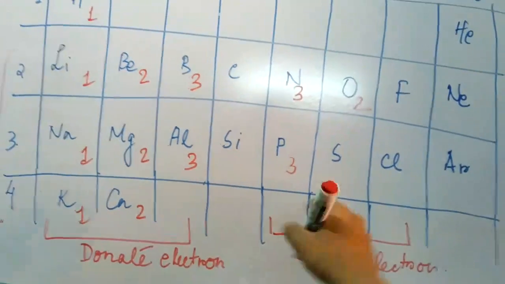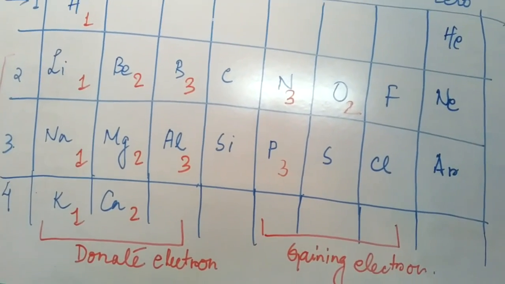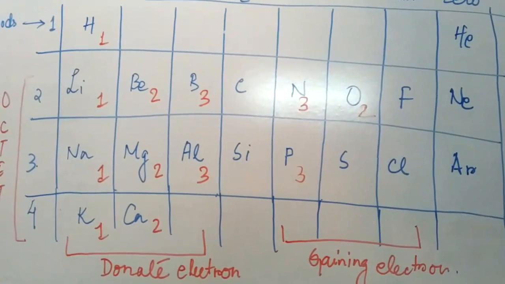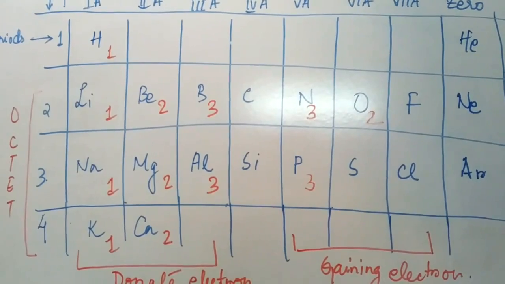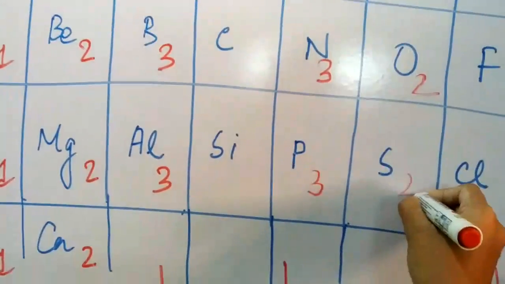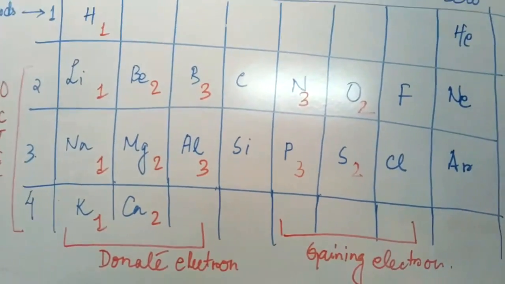Again, in case of sulfur, it is in the third period, that means it has 3 orbits all around. Therefore again we will subtract 6 from 8 and we will get 2. The valency or combining capacity is 2.